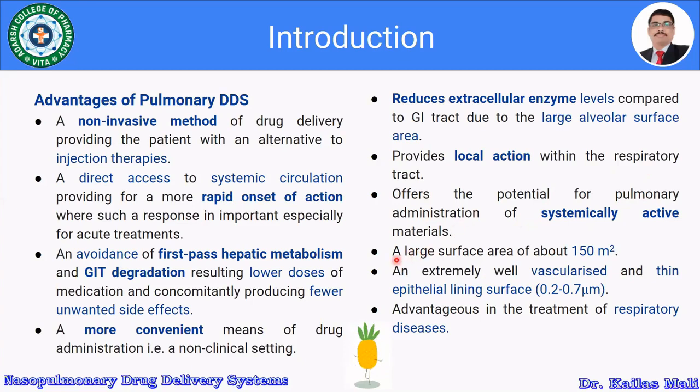In the case of the pulmonary route, the surface area is about 150 square meters, so a large surface area is available compared with the nasal route of administration. Also, it is extremely well vascularized with a thin epithelial lining surface. The thickness of the epithelial lining is about 0.2 to 0.7 micrometer.